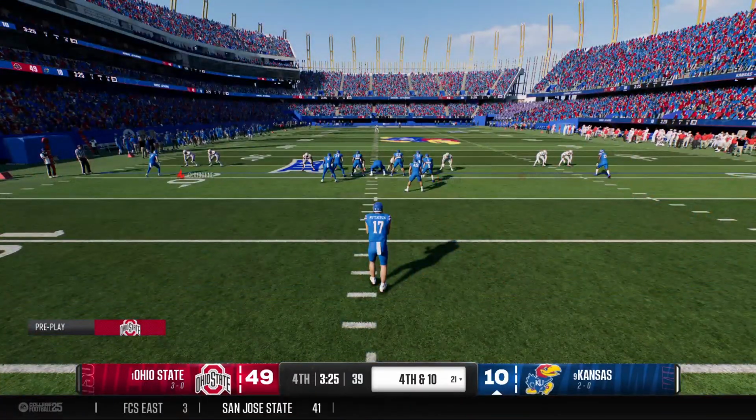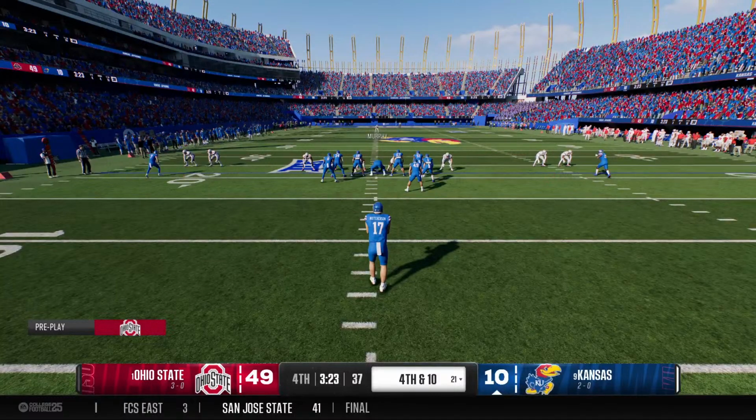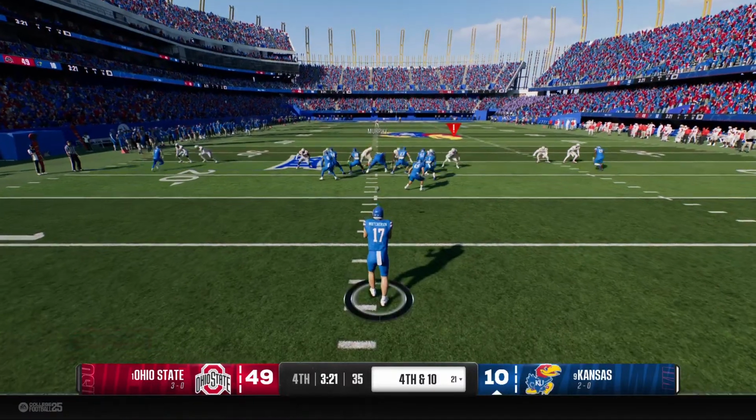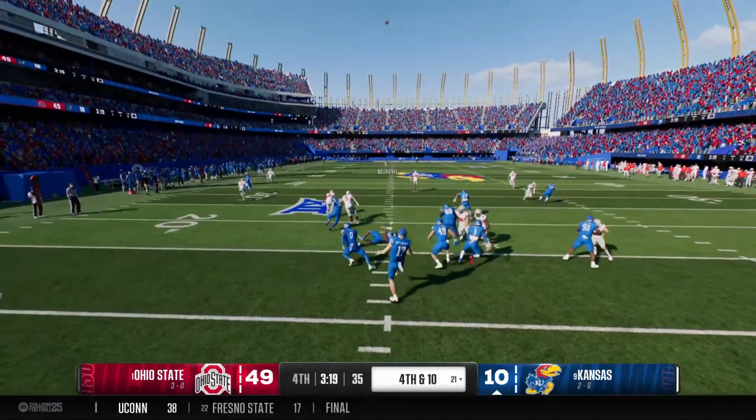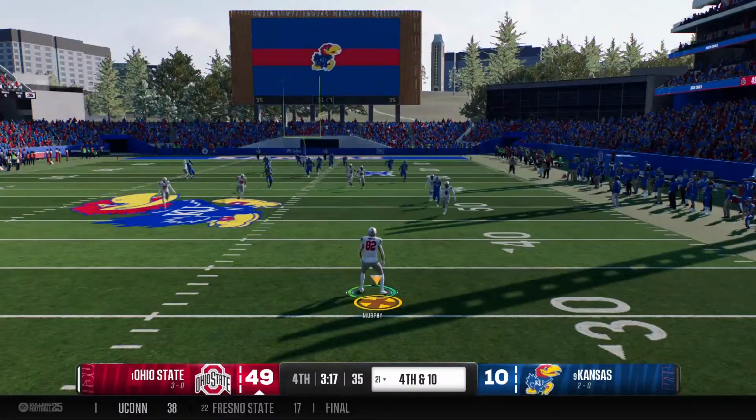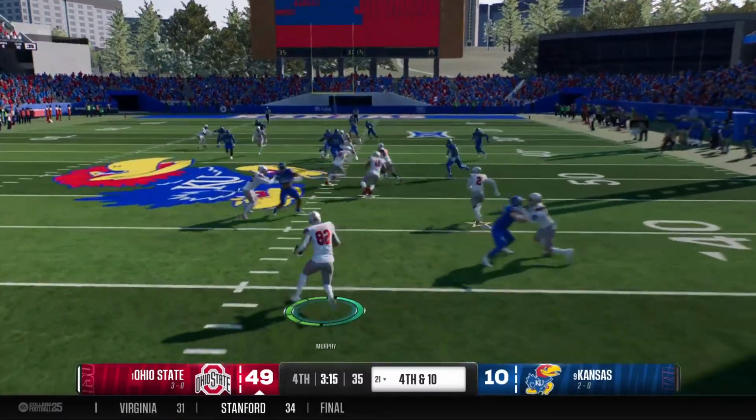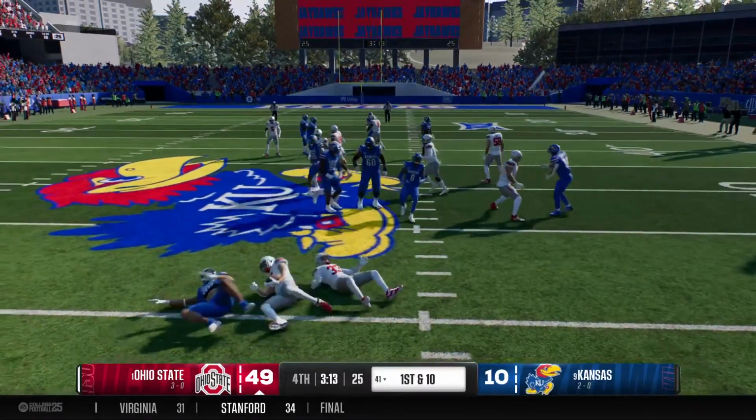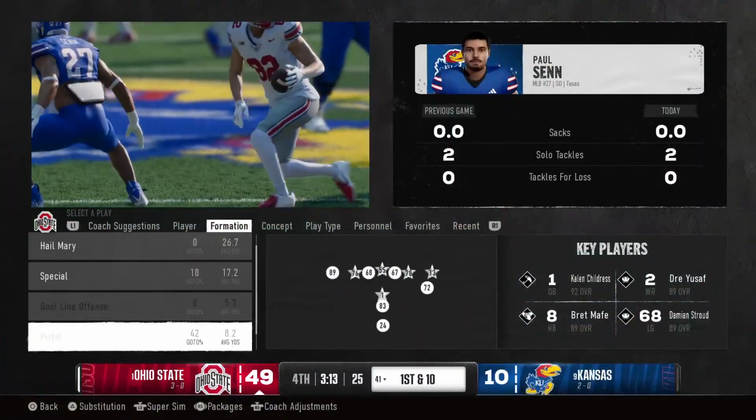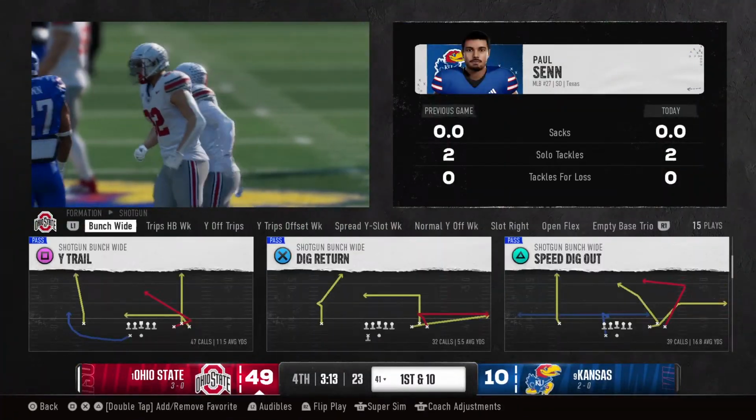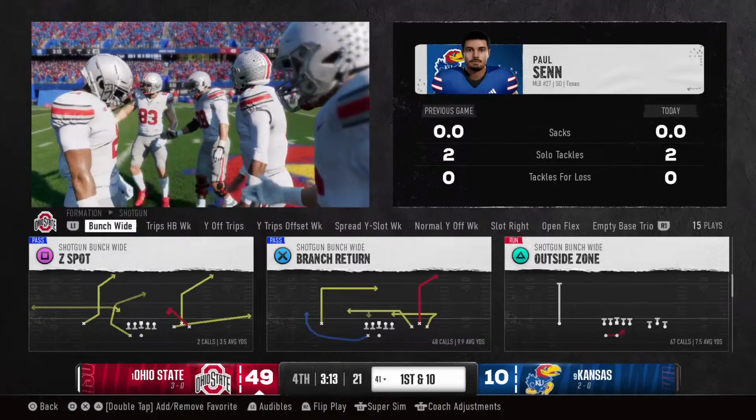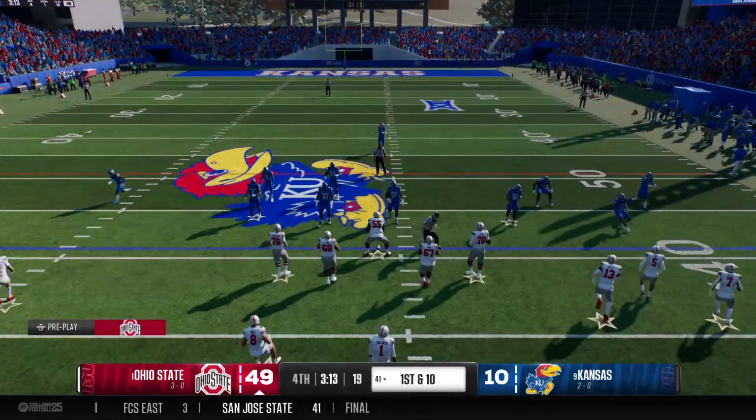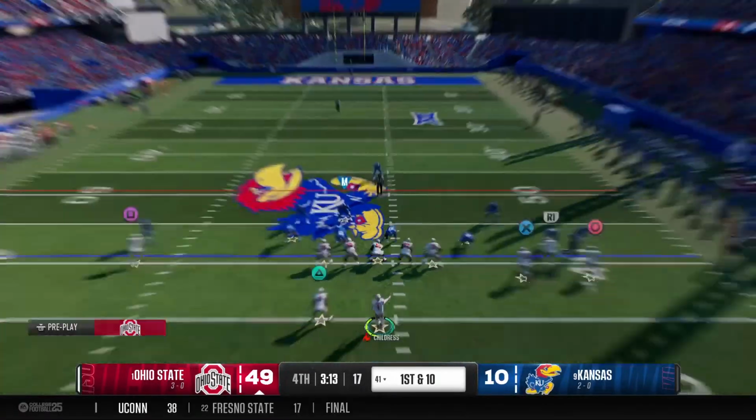The Jayhawks will send their punt team onto the field. Number 17 in punt formation to kick it off. Running it back, it's Murphy. And the returner is tackled by this punt coverage team. And the Ohio State offense comes back onto the field. Fresh set of downs for the offense. First down.